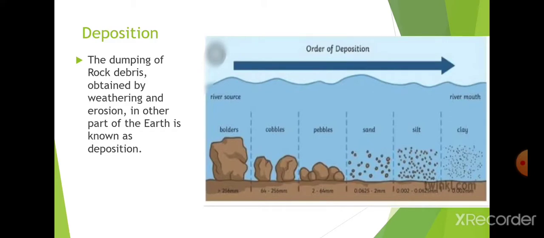Whatever is eroded or weathered gets deposited somewhere, and that deposition forms new landforms. Clear to all? All the rocks eroded by weathering or erosion get deposited in a particular area, and that is deposition.